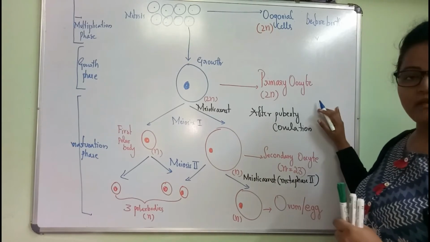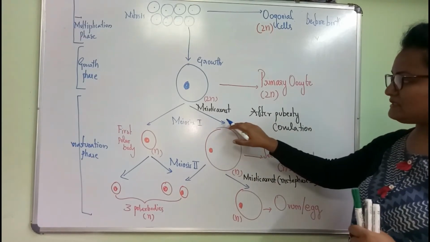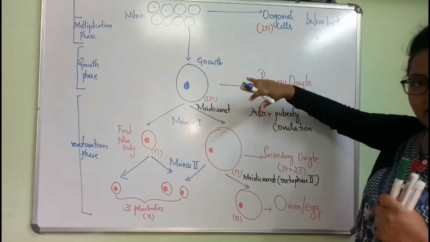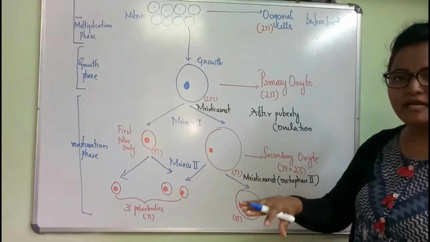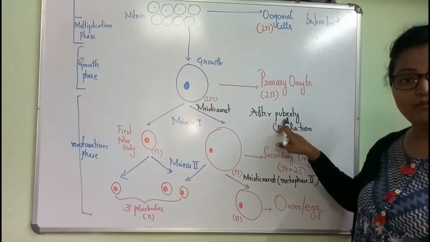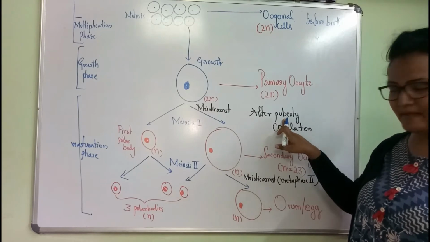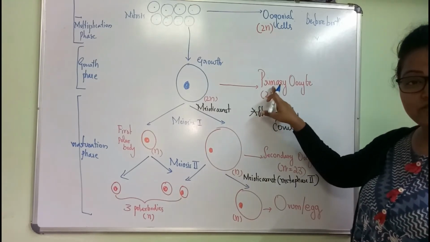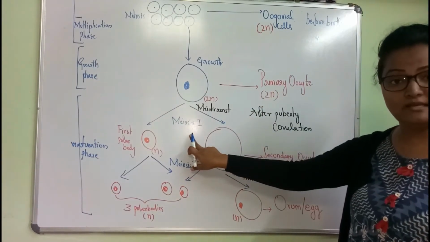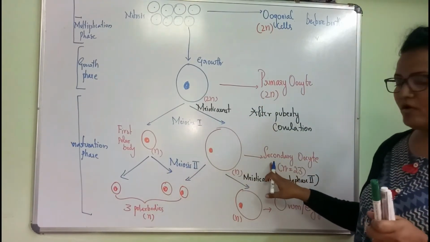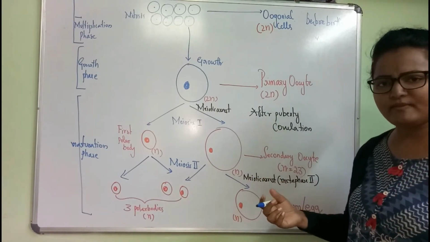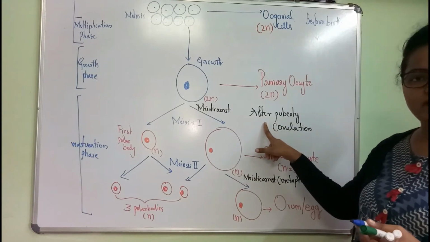Okay, once the primary oocytes are formed, there is a meiotic arrest. That meiotic arrest will be broken down. When will the meiotic arrest be continued? When we attain puberty. At the time of puberty, what happens? The stage which is arrested, that is the primary oocyte, undergoes meiosis 1 and forms the secondary oocyte. That arrest will be released. When will the arrest be released? At the time of puberty.